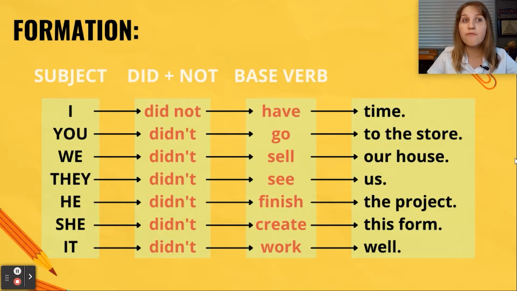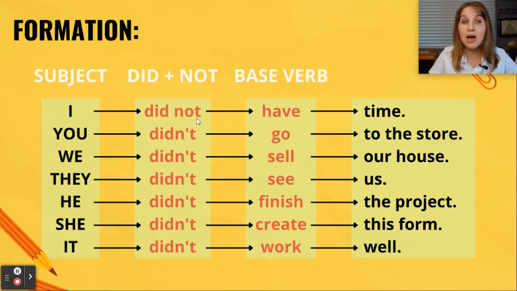Let's look at the formation of the negative past simple form. We start with the subject, then we continue with the additional verb did. We have a negative particle not, and we use the base verb. Pay attention, then we are using the base verb. So we don't use the past form anymore.